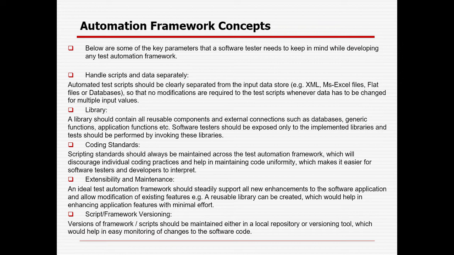Extensibility and maintenance. An ideal test automation framework should steadily support all new enhancements to the software application and allow modification of existing features. For example, a reusable library can be created which will help in enhancing application features with minimal effort. So definitely that is a very important part. Instead of hard coding something, you can go for data variation combinations. You can create some reusable components.